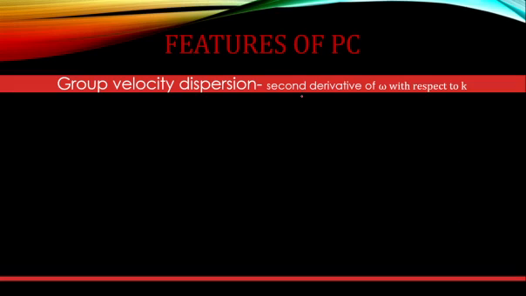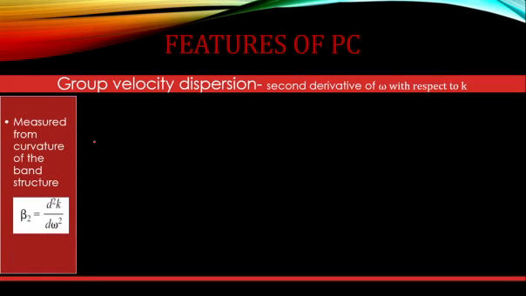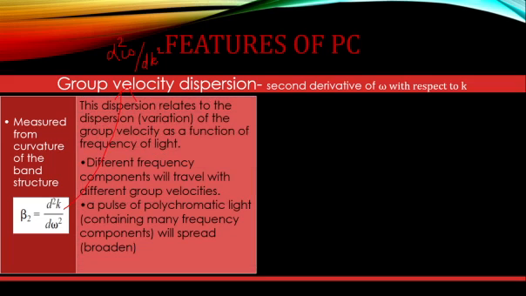See, the group velocity dispersion is defined as the second derivative of omega with respect to k, and it is measured as the curvature of the band structure. So the inverse of the curvature of the band structure will give the group velocity dispersion. Group velocity dispersion is given by d square omega by dk square. So the curvature of the band structure, that is d square k by d omega square, the inverse of that can give the group velocity dispersion. That means how much the velocity is getting changed.